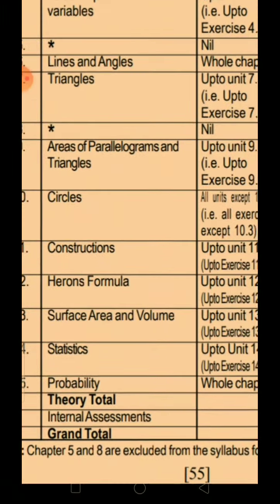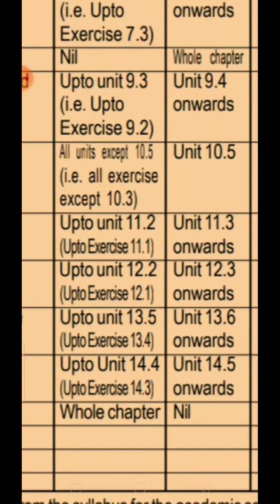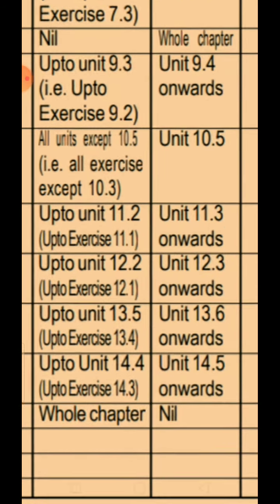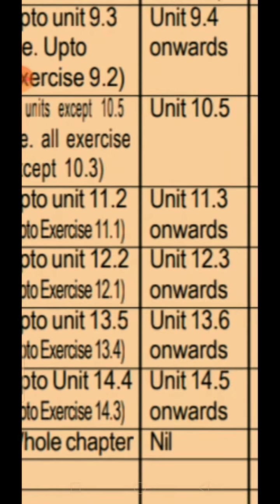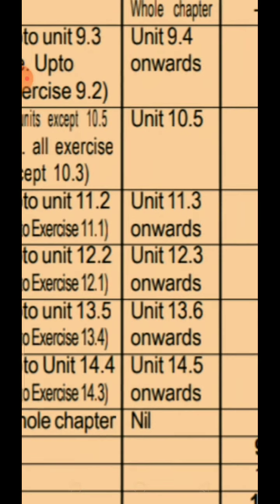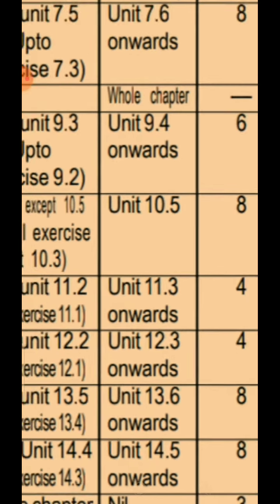Constructions, you will have only units up to 11.2 and your exercise only 11.1. Please make sure you look at the examples because examples are repeated, examples are studied. Unit 11.3 onwards is omitted.